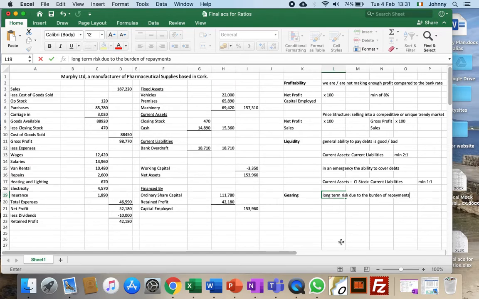So if we have lots of debt, that is maybe a concern. But if we have the cash coming in, if our sales are good or making good profit to cover our debt, then we're not necessarily so concerned. But it's the fact that we have regular monthly payments going out. If those payments go up and our income starts to drop, then we start to become in a difficult situation. So what we do is we use a debt equity ratio.